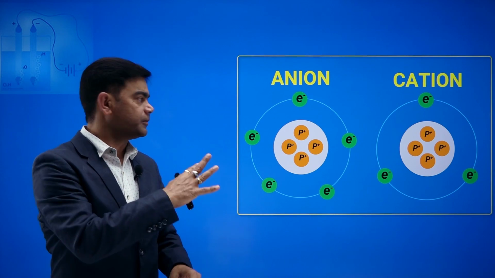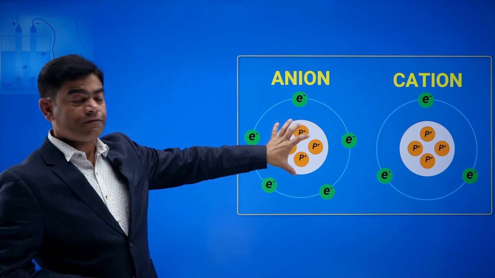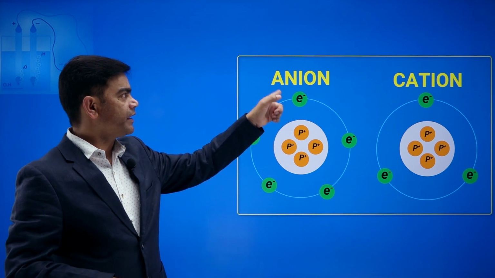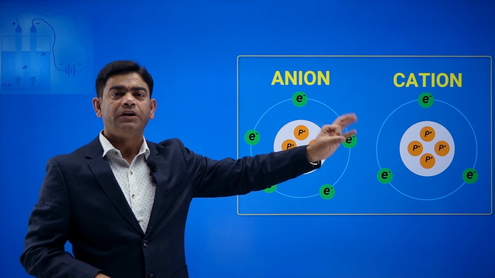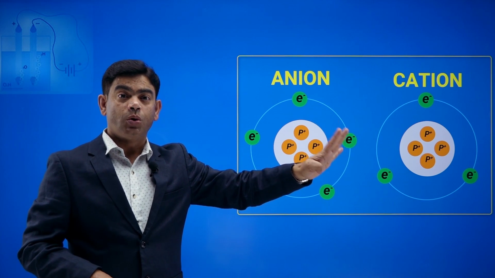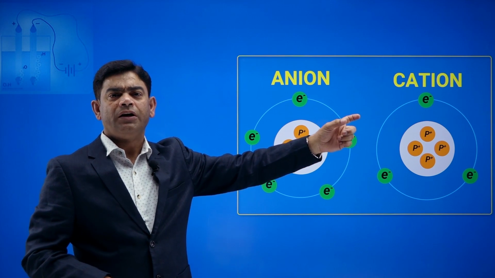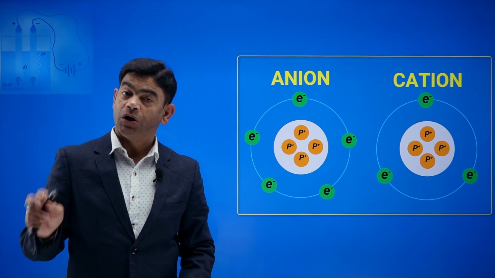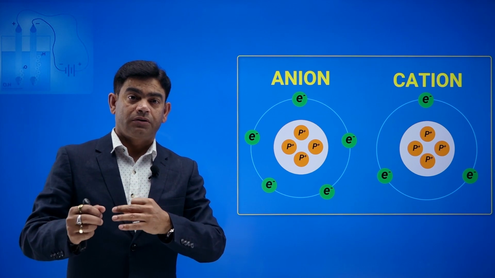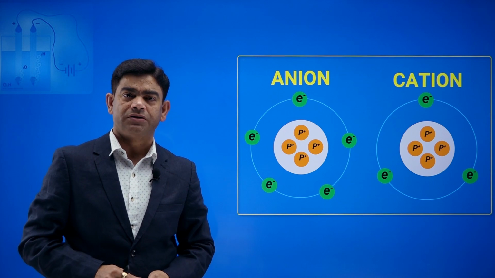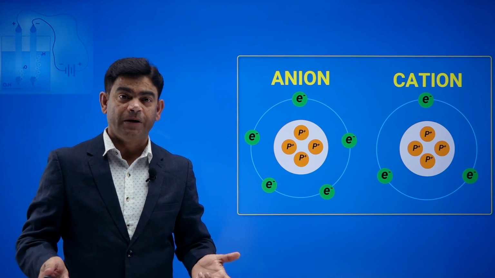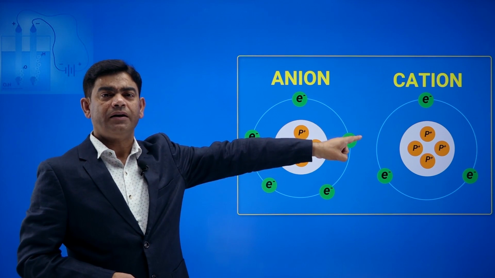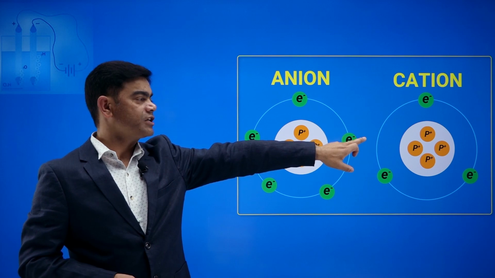You can see in this figure, there are 4 positive, 5 negative. Overall, the charge is negative: anion. Over there, 4 positive, 3 negative, 3 electrons. So, overall my charge is positive, that is the cation. In any atom, the number of positive charges is always equal to the number of negative charges. The moment it gains or loses negative charge, it becomes negative or positive. Here you can see it has one excess negative, so it is negatively charged, and there it has one excess positive, so it is a positively charged particle.